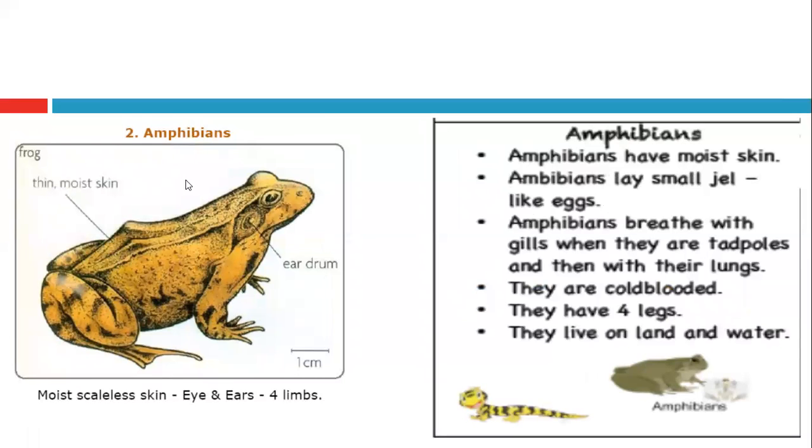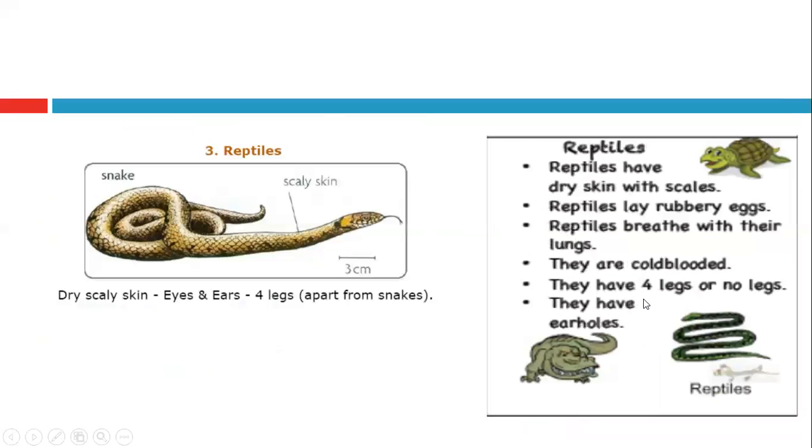The second group is amphibians. Amphibians, like frogs, have moist skin. They have 4 legs, the external feature that you are seeing here, and they have air drums here. The skin is moist, and they breathe with gills when they are young, tadpoles, and when they become older, they use their lungs. They can live on land and water, and they have 4 legs. They are cold-blooded, and their body temperature depends to a large extent on the environmental temperature.